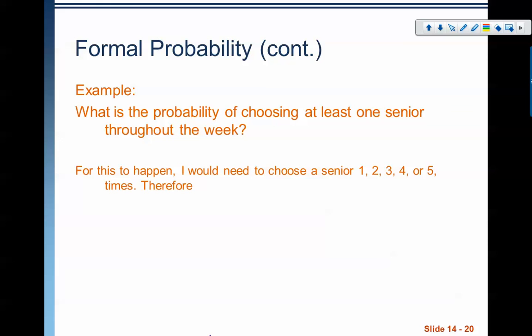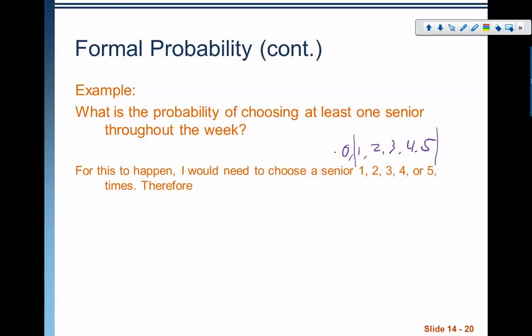Well, think about the logic here, right? For this to happen, I would need to choose 1, 2, 3, 4, or 5 times. Well, what are my total number of things that I can do? I can choose 0 seniors, 1, 2, 3, 4, or 5 seniors. These are the only possibilities, right? I can't choose 6 seniors because I'm not doing 6 days. I'm either getting 5 seniors, 4, 3, 2, 1, or I choose 0 seniors. Well, I need to choose at least one. These are the ones that I care about over here.